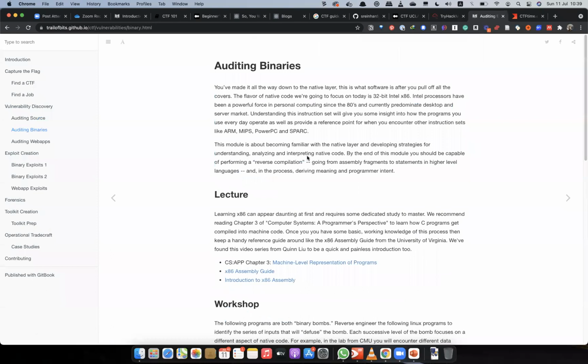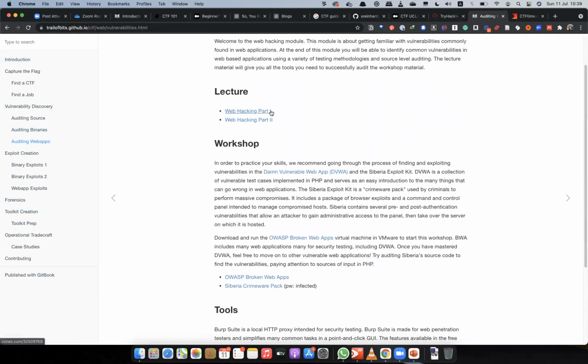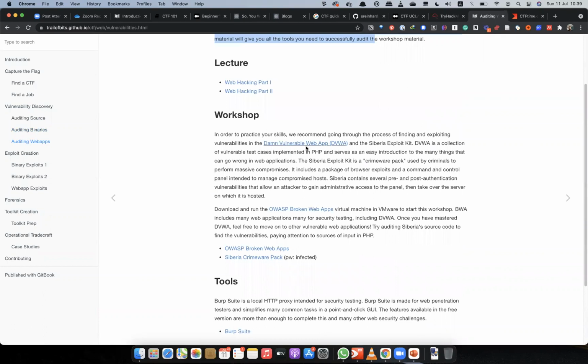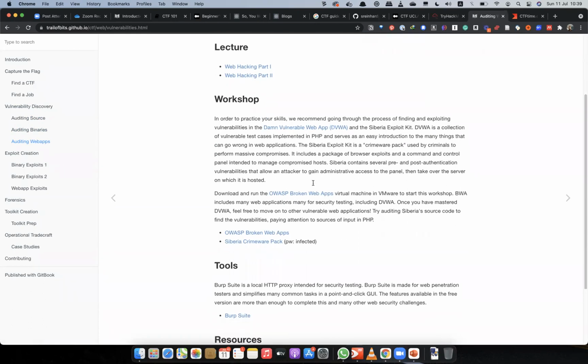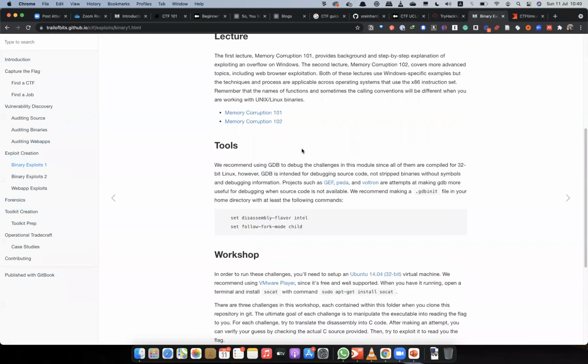Right. So then auditing, and there are several other resources like Assembly Wikibook, GDB quick references. Please keep them with you all the time. Even in your mobile, you can keep them. And also web application. I think you have learned web security, right? And I don't know how many of you have done that, DVWA, and then Juice Shop. I think even I had a lecture video on that. Burp Suite, bug bounties. Okay, so learn those things before creating your boxes.